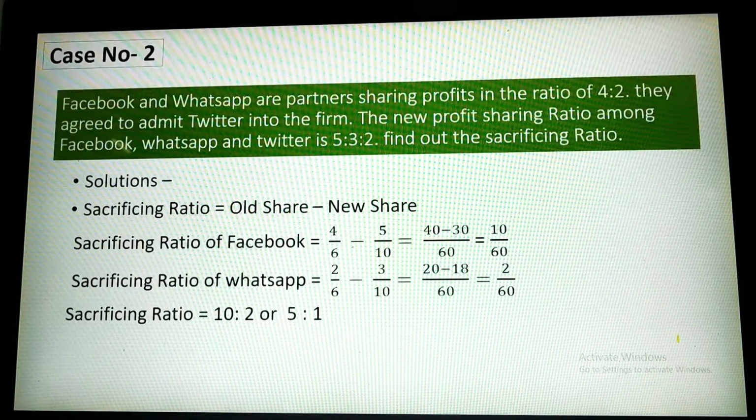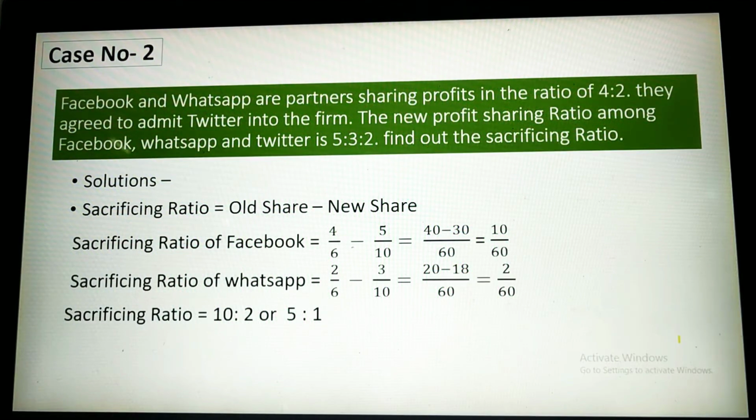Now let's move to case number 2. In this case Facebook and WhatsApp are partners sharing profit in the ratio of 4:2. They agreed to admit Twitter into the firm. The new profit sharing ratio among Facebook, WhatsApp and Twitter is 5:3:2, and find out the sacrificing ratio. Here the new profit sharing ratio is given, so in this case it will be easy to calculate the sacrificing ratio. Let's see how to calculate.